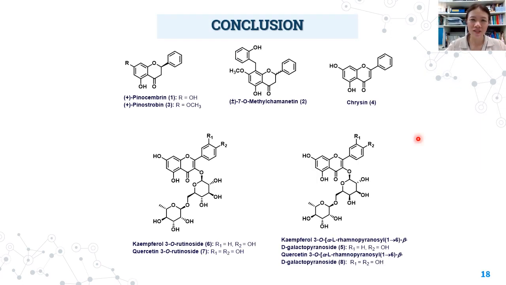In conclusion, the investigation of fractions C, G, H, and L from the methanol crude extract of leaves from Anomianthus dulcis led to 8 known compounds, such as 3 flavonoids, 1 flavone, and 4 flavone glycosides. These flavone glycosides were the first isolation from this plant, and unfortunately, none of the compounds show bioactivities against malaria strains and KB cells.